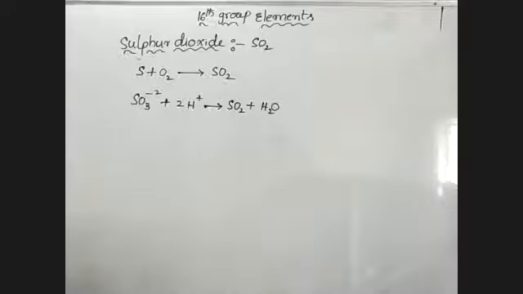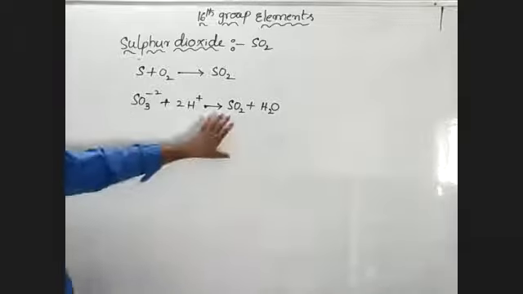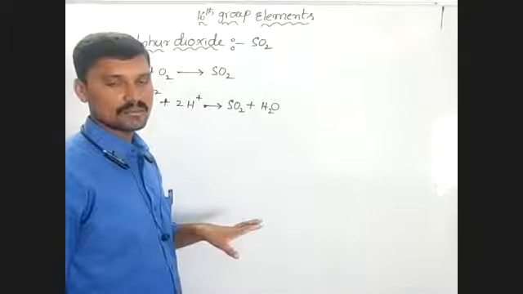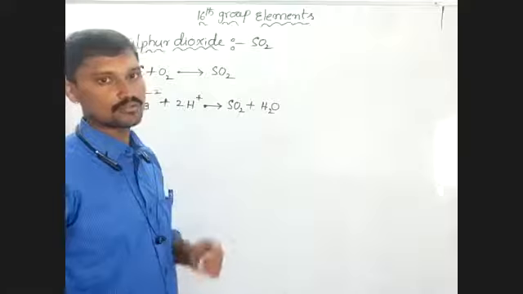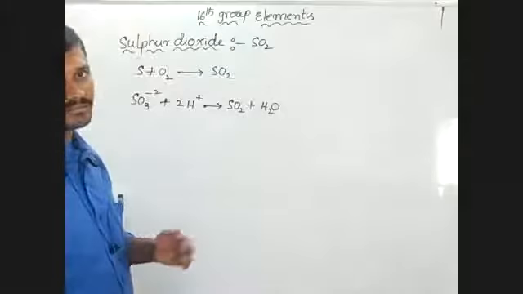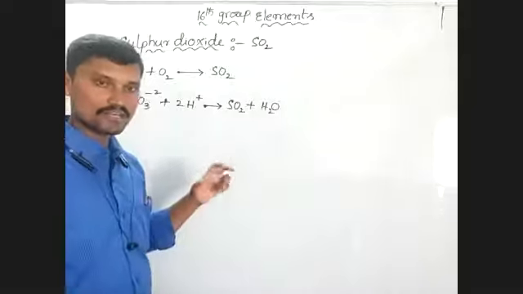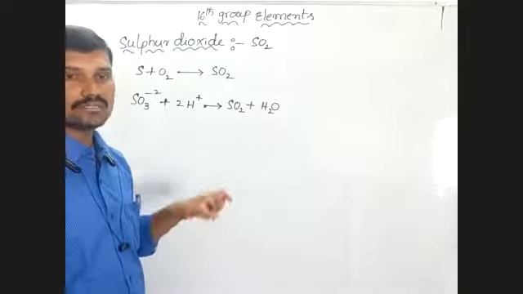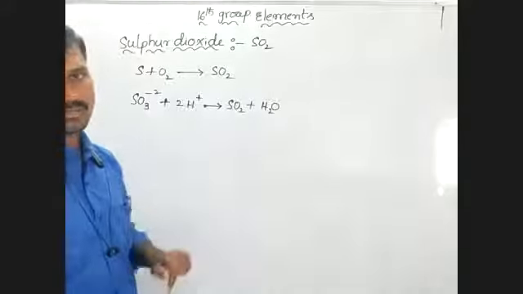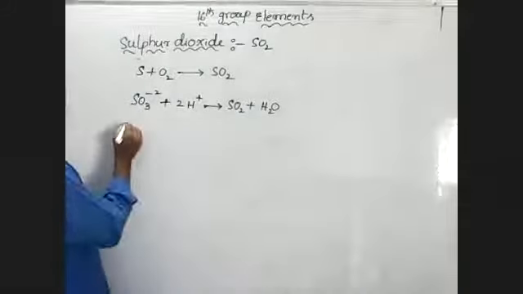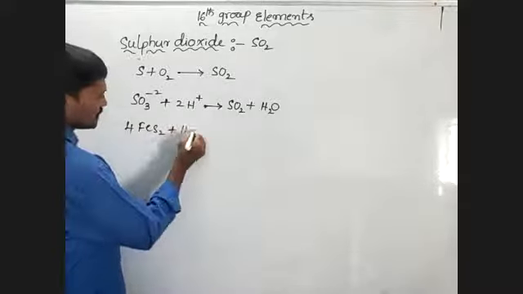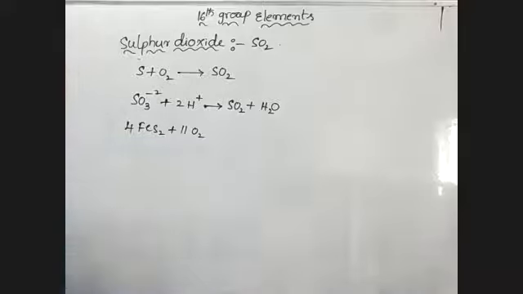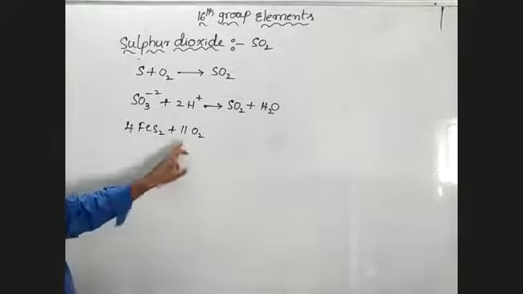Another preparation of sulfur dioxide: SO2 is formed as a byproduct in the roasting of sulfide ores. So 4 moles of iron sulfide react with dioxygen.